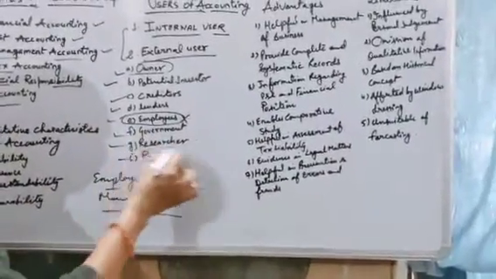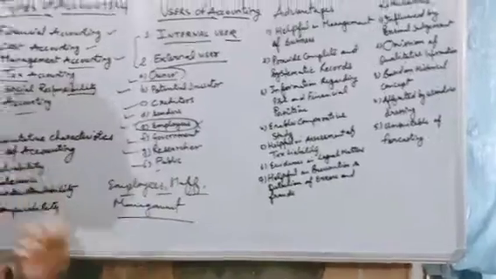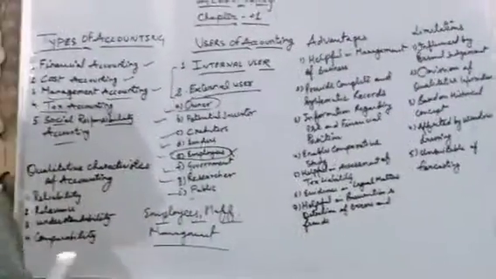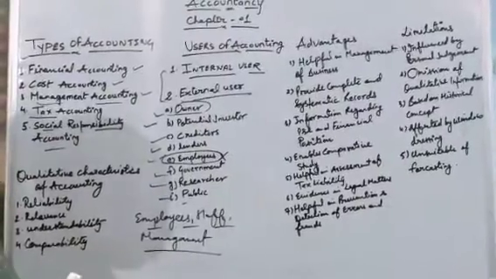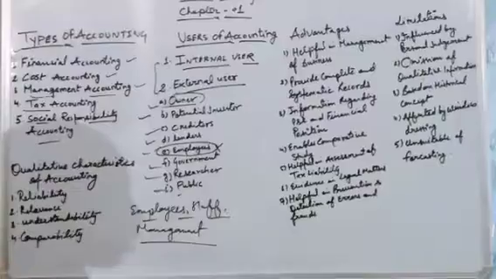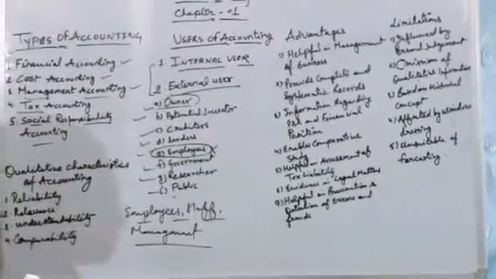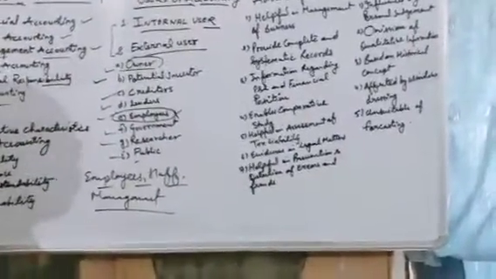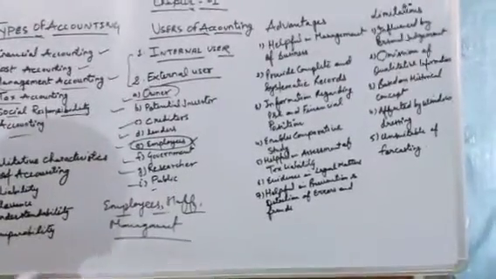General public also want the information because in future, if your organization wants to issue shares and the public have good information about your organization, they are ready to invest their money in the business. So these are all the external users who need accounting information for their particular reasons.